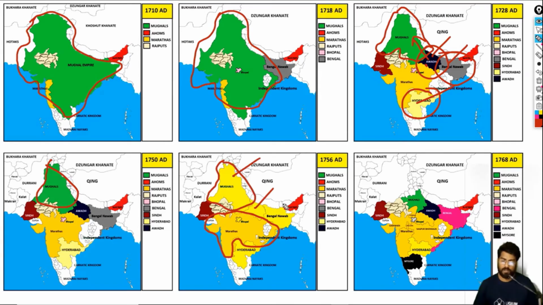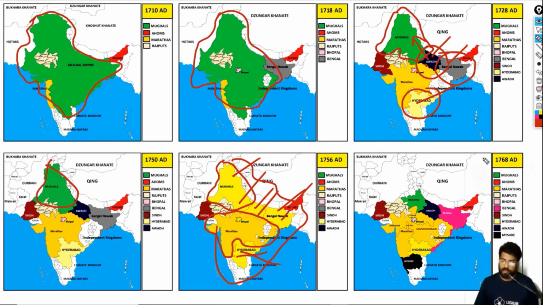The Mughals, the Awadh kings, the Bengal Nawabs, the Hyderabad kings, all of them are in yellow because the Marathas were the real power. They had defeated all of them, the Bengal Nawabs, Awadh kings, Mughals, as well as the Hyderabadi Nizams. That is why it is shown in yellow. At this time, from 1756 up to 1760, the Marathas were the greatest power.